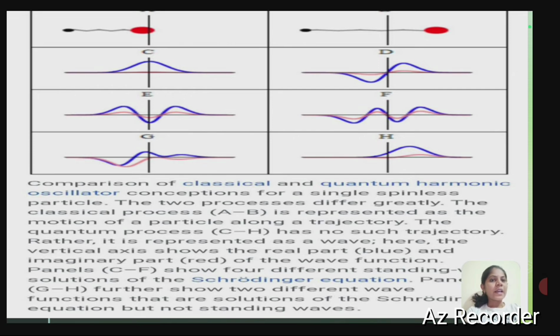Here the vertical axis shows the real part in blue and the imaginary part in red of the wave function. Panels C minus F show four different standing solutions of a quadratic equation. Panel G minus H further shows two different functions or solutions.